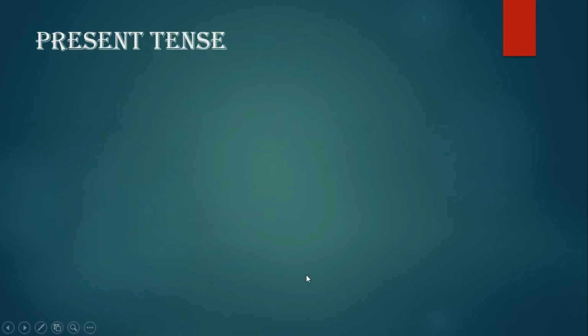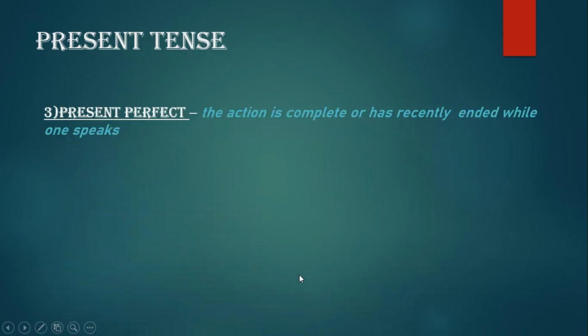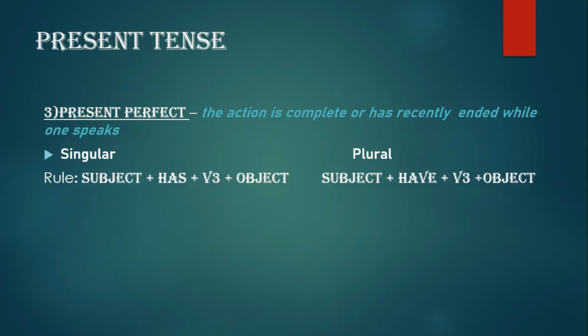The next subdivision of present tense is present perfect. Here it is used to imply the action that is complete or has recently ended while one speaks. So when I'm talking about an action that has recently ended, present perfect tense is used. Depending upon whether the subject is singular or plural, that is the number of the subject, the rule is: subject for singular, has, plus third form of the verb, that is participle, plus object.